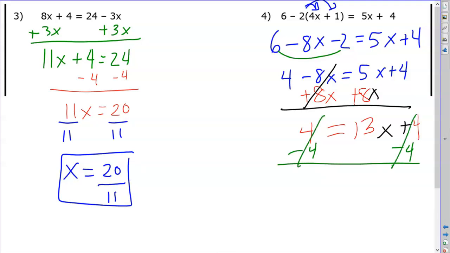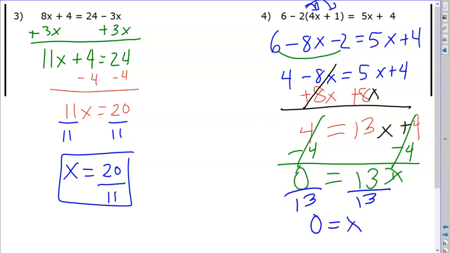So this one I'm going to leave blank. I'm not going to write that it's a 0. I'm just going to bring down my 13x. But over here I can't leave it blank. I actually have to write something because it's an empty side. So I have to write 0 here. And now when I divide by 13, I still get 0. And that's my answer. My answer is actually the number 0.